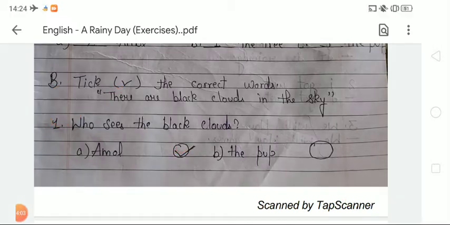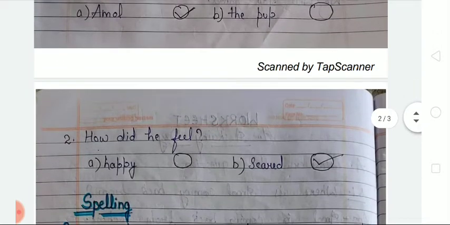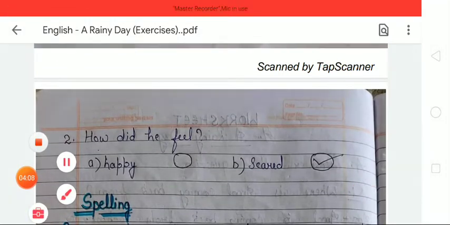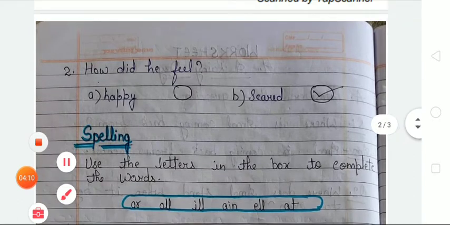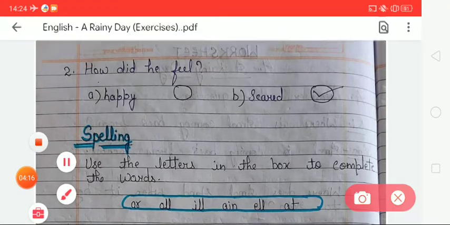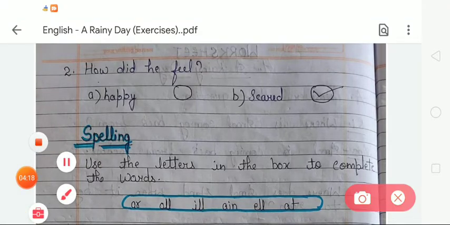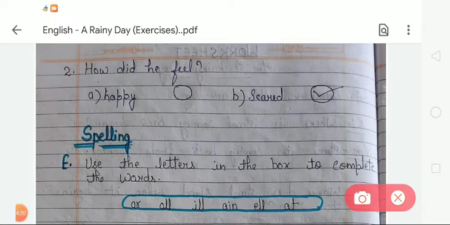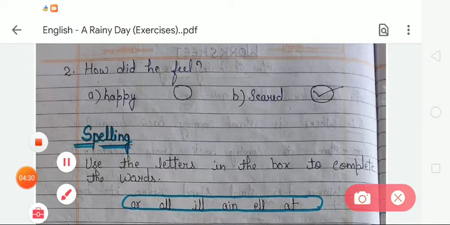Okay students, now we move to the next question: how did he feel? How did Amol feel when he saw the black clouds in the sky? Did he feel happy or scared? Here are two options again. Option A is happy and option B is scared. So tell me which one is correct. We all know that when Amol sees the black clouds in the sky, he is feeling scared. So we have to take option B, that is scared.